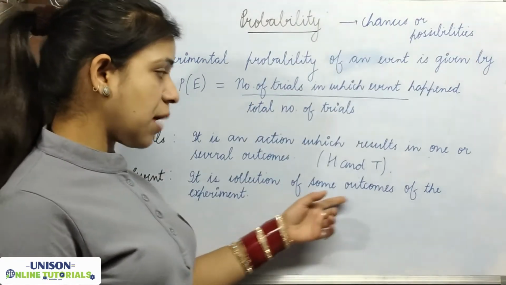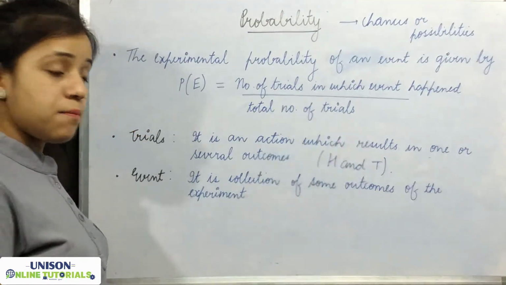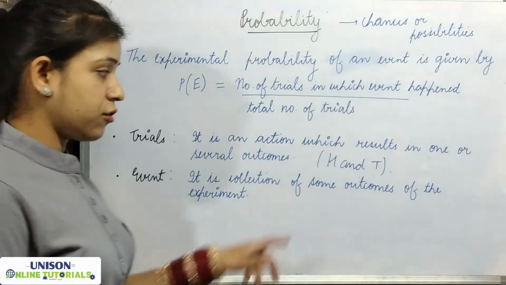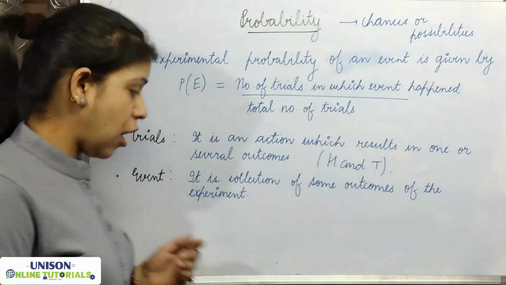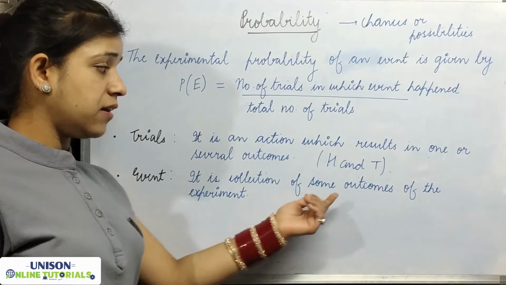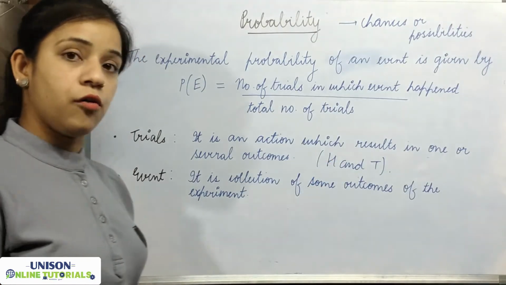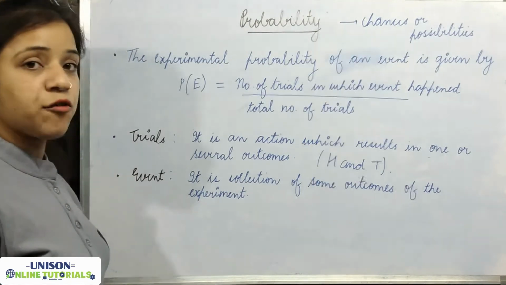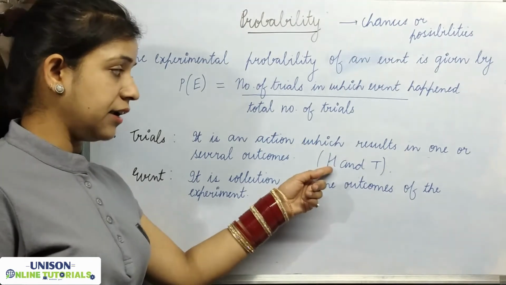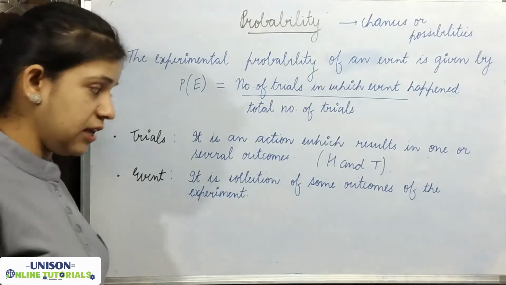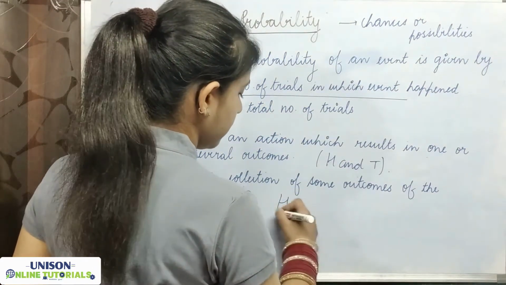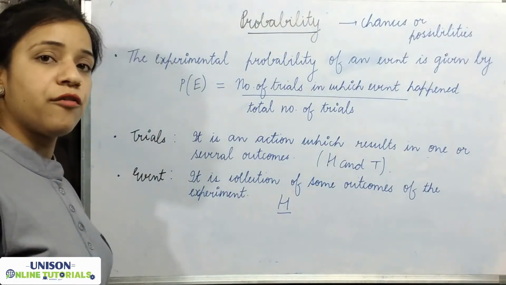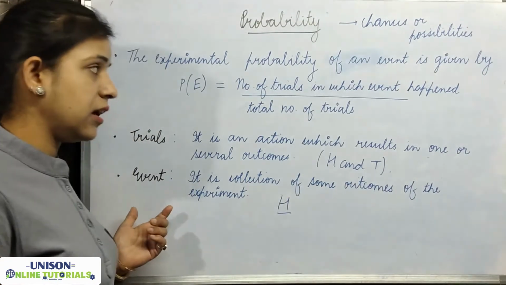Event is a collection of some outcomes of the experiment. For example, in the previous case we performed an experiment, that is we tossed a coin, so the outcomes will be head and tail. Now for an event we have to collect some outcomes from this, not all outcomes. For example, we have to find the probability of getting a head. This is an event, as we have only taken head. Another example: if you want to find the probability of getting a tail, this is also an event.